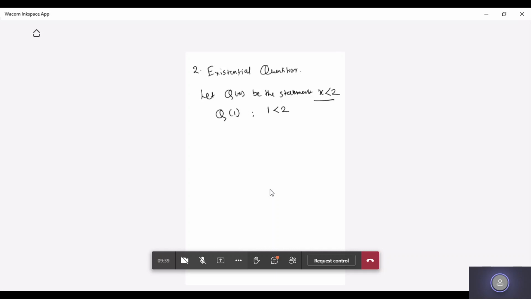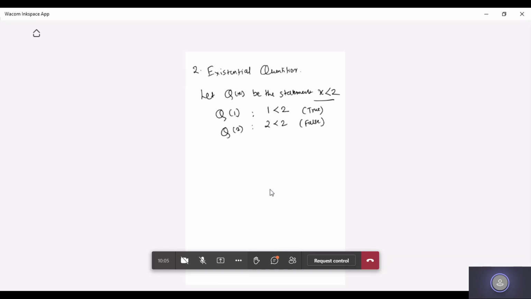Whether 1 is less than 2? Yes, so this statement is true for x is equal to 1. Similarly, put x is equal to 2 and tell me what would be the result, student? False. So 2 less than 2 is false. If I put 3, obviously it is going to be false.